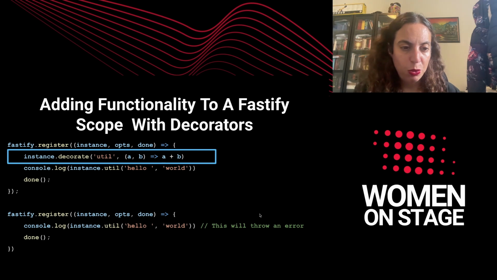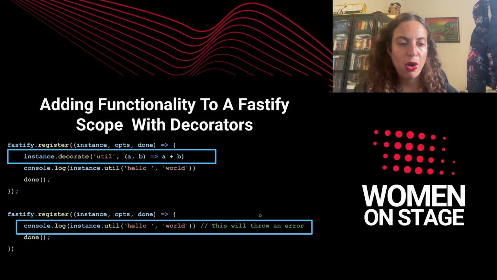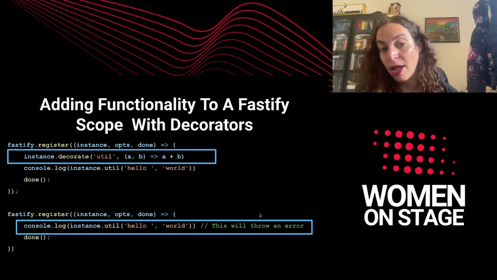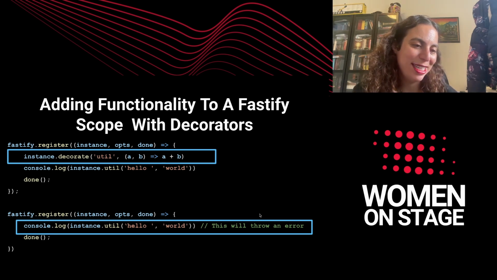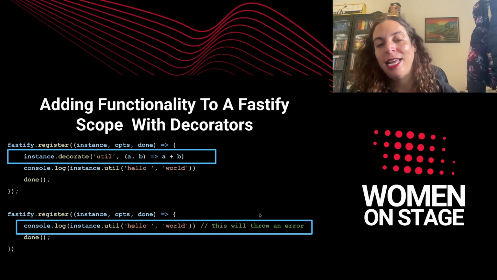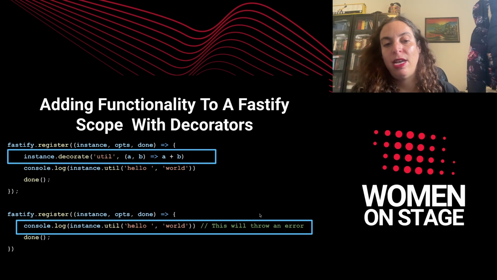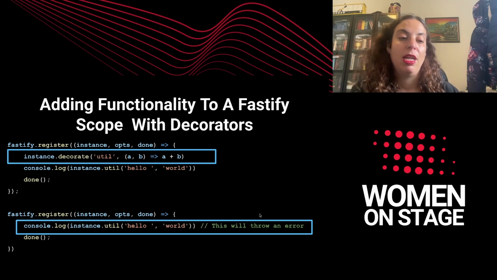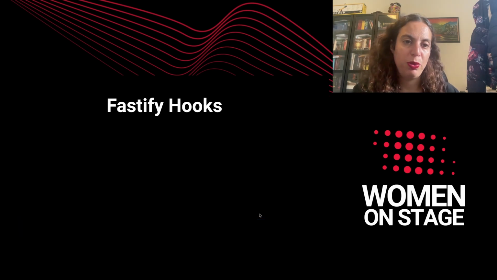But then I would like to show you what happens in a brother scope, let's call it, or another scope which is isolated from the previous one. In there, if I use that decorator, I would get an error. That demonstrates the encapsulation of the Fastify scopes.